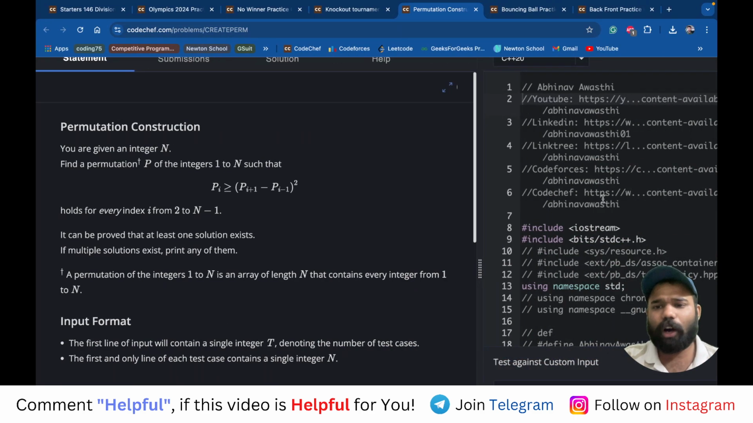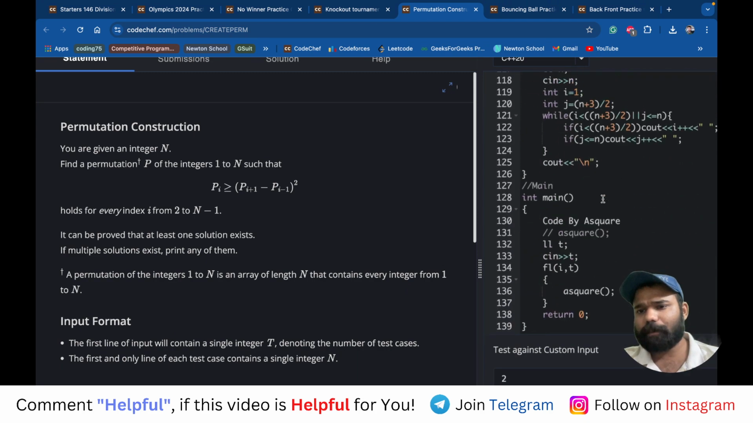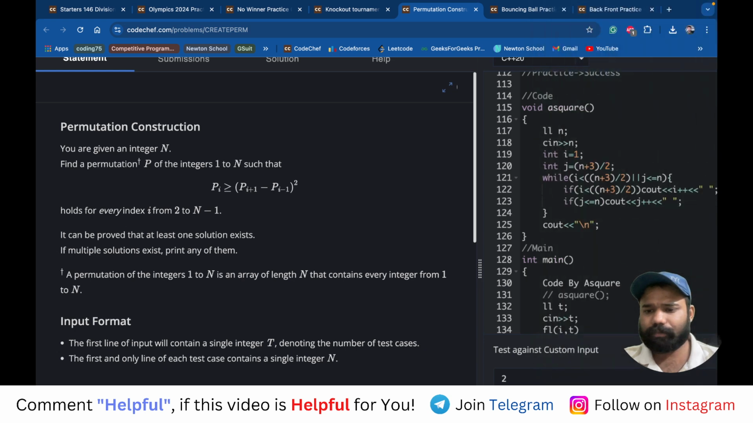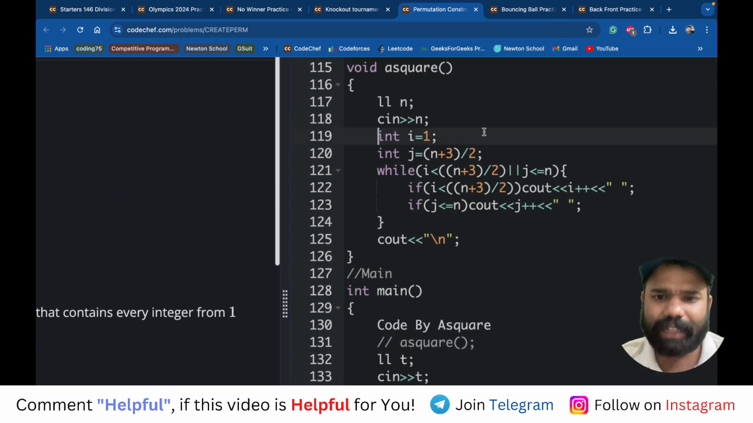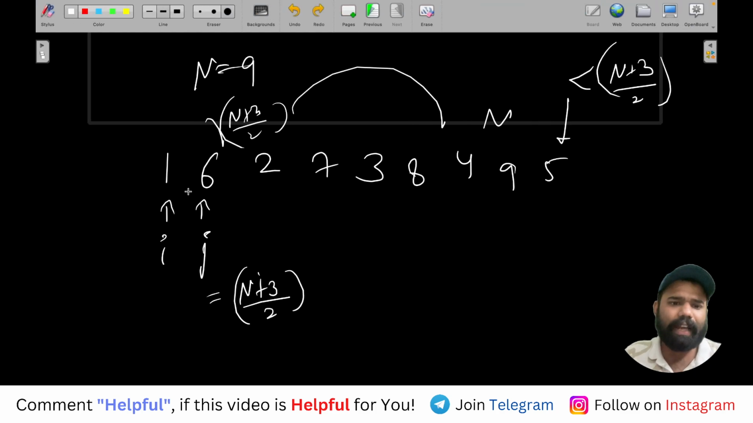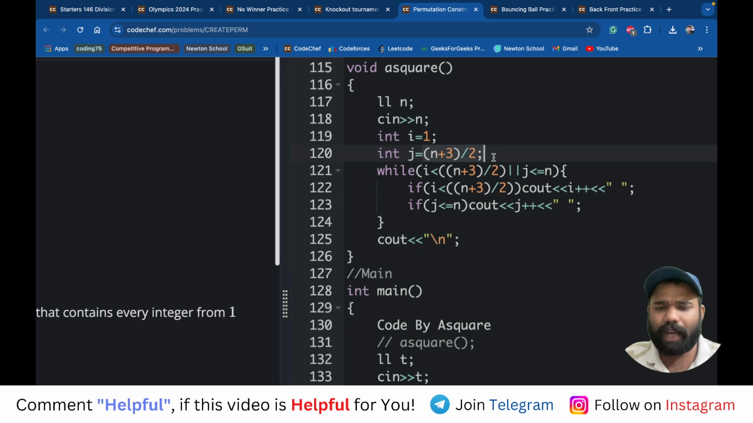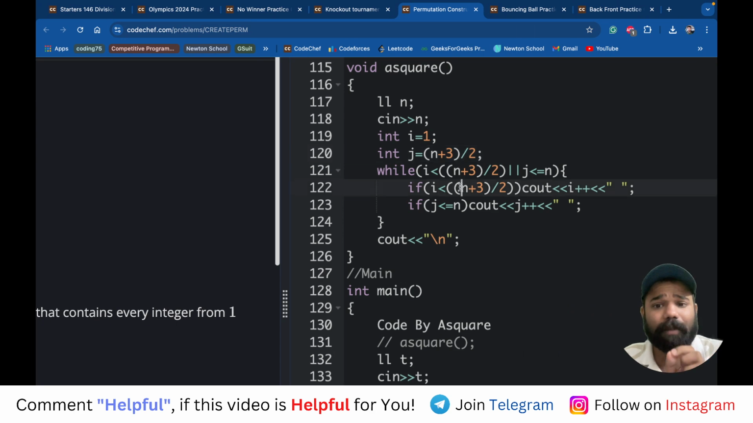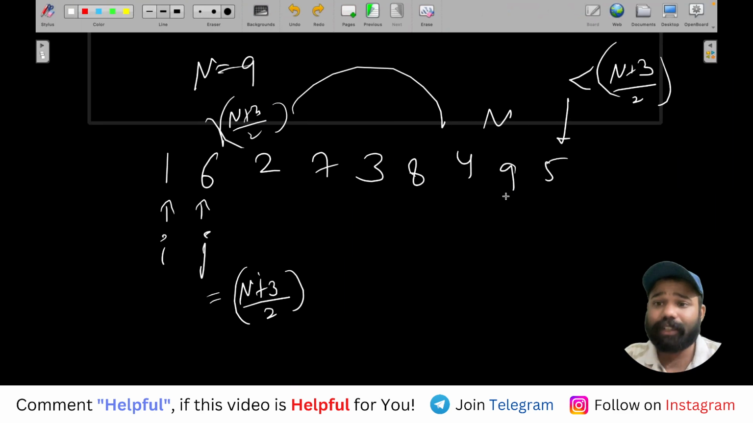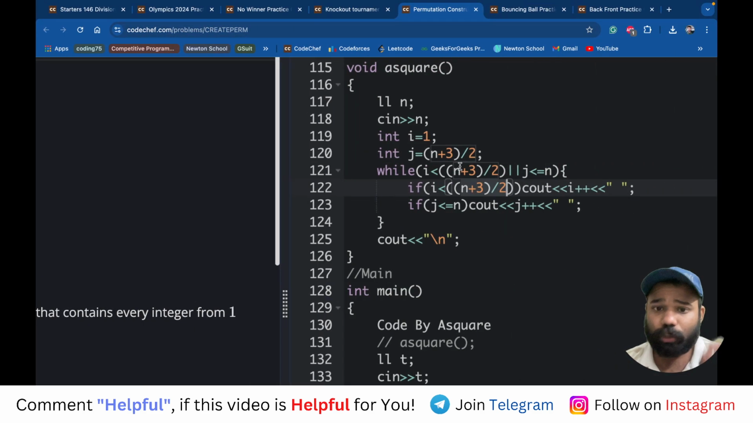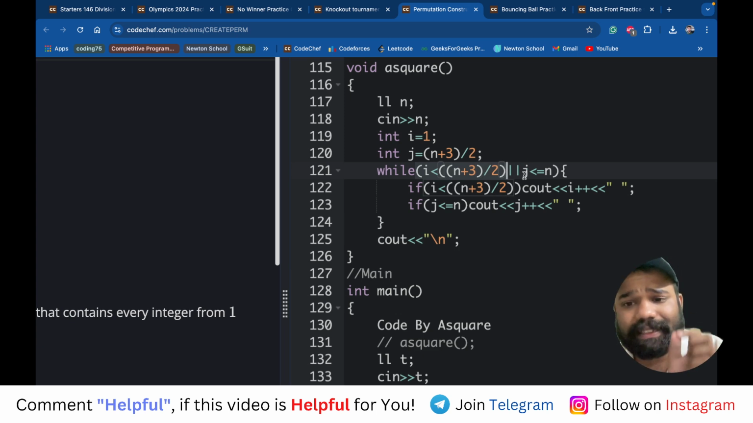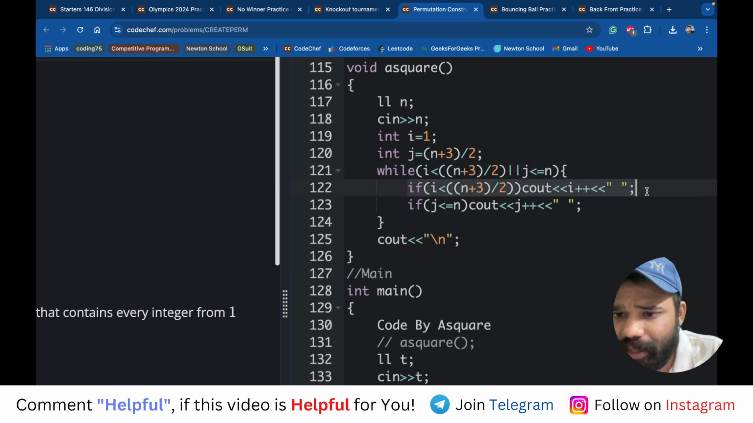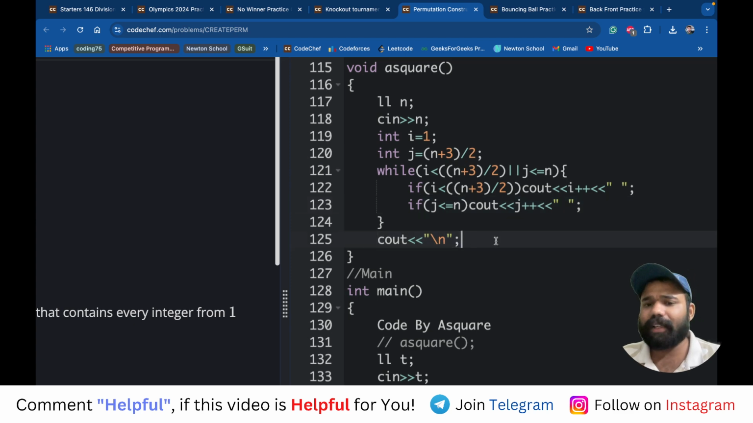So let's see how we have solved this problem. It is simple. I am first taking my i at 1, so i starts from 1. And j starts from (n plus 3) by 2. Every time, my i should be from 1 till less than (n plus 3) by 2, and j should start from here and go up to less than or equal to n. So while i is less than this number and j is less than or equal to n, I'm printing i, and then I'm also increasing i for the next iteration, and the same for j. And then we are just changing the line.